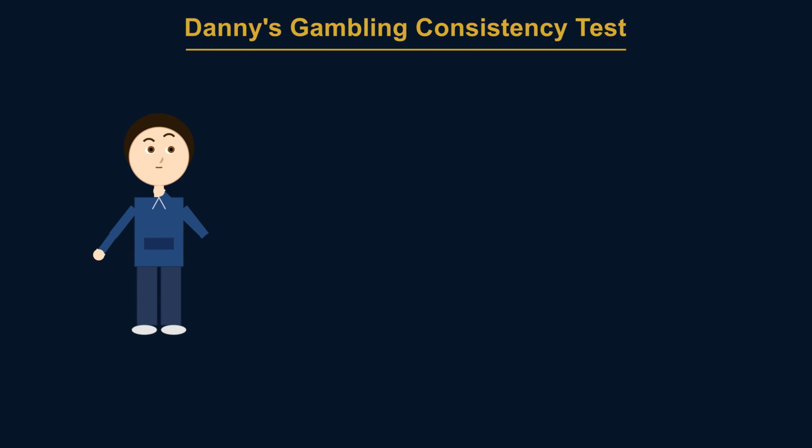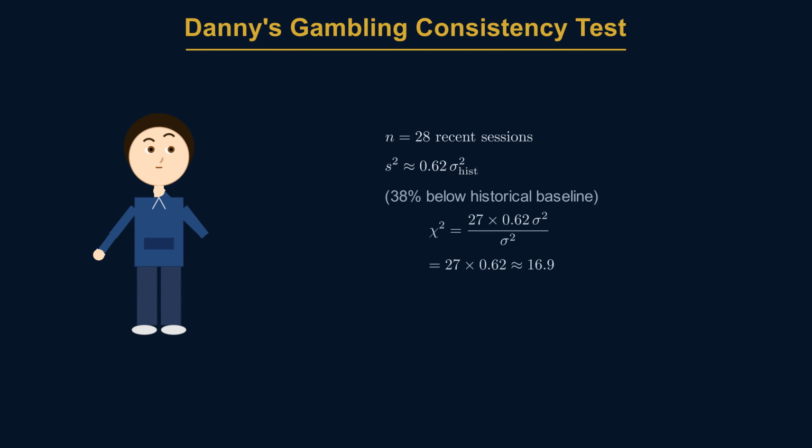So he treats his long-run historical variance as the reference level and applies the chi-square framework to his recent sessions only. Here, n equals the 28 recent sessions since he found the box. He calculates the sample variance from those 28 sessions, and it comes out to about 38% below his historical baseline. He computes the chi-square statistic, 27 times the new sample variance, divided by the historical value. That gives 16.9. With 27 degrees of freedom, a value that low sits below the 5th percentile of the chi-square distribution. If nothing had actually changed, a result that low would come up less than 5% of the time, just from the natural variation within a 28-session stretch. It's borderline, but it clears.